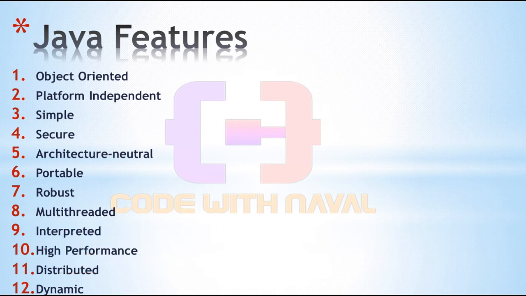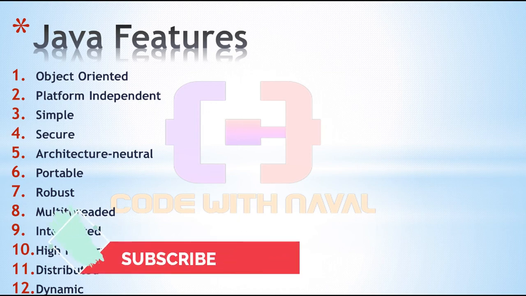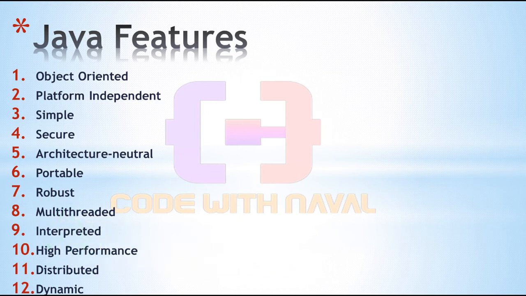Then finally we have dynamic. Java is a dynamic language. It supports the dynamic loading of classes. When classes are required, only then are they loaded. It means classes are loaded on demand. It also supports functions from native languages like C and C++. Those native languages' functionality is supported. That's why Java is dynamic.